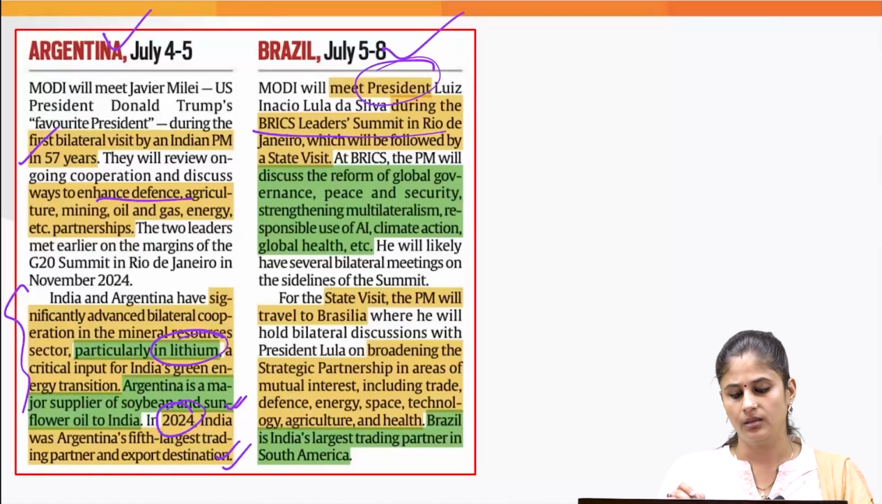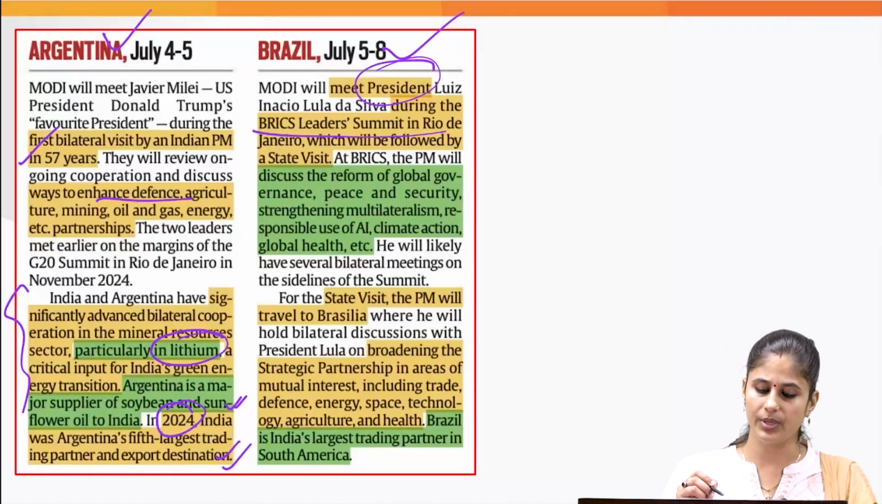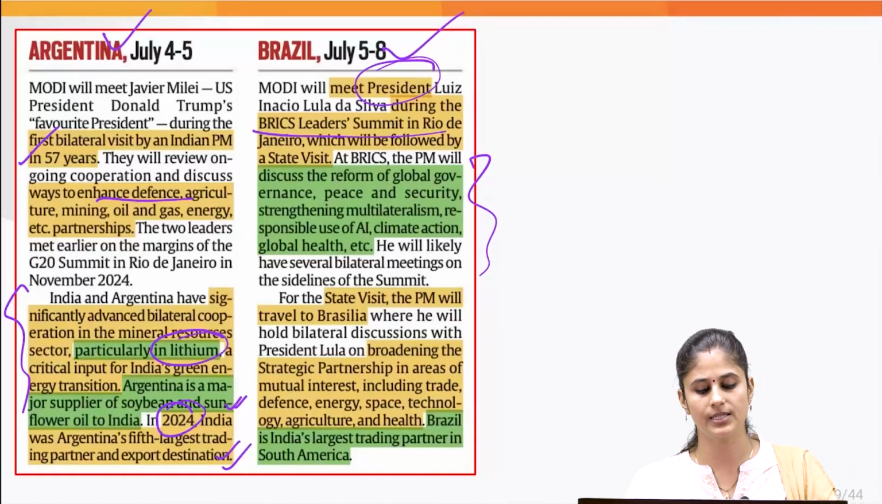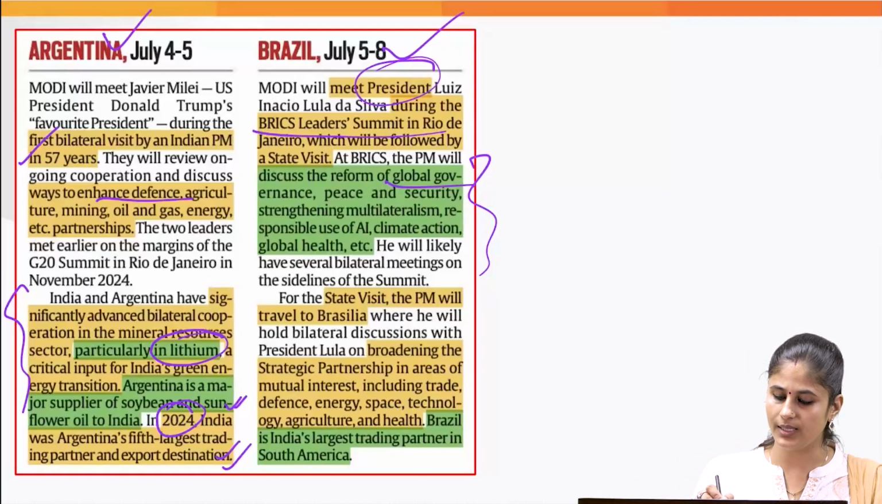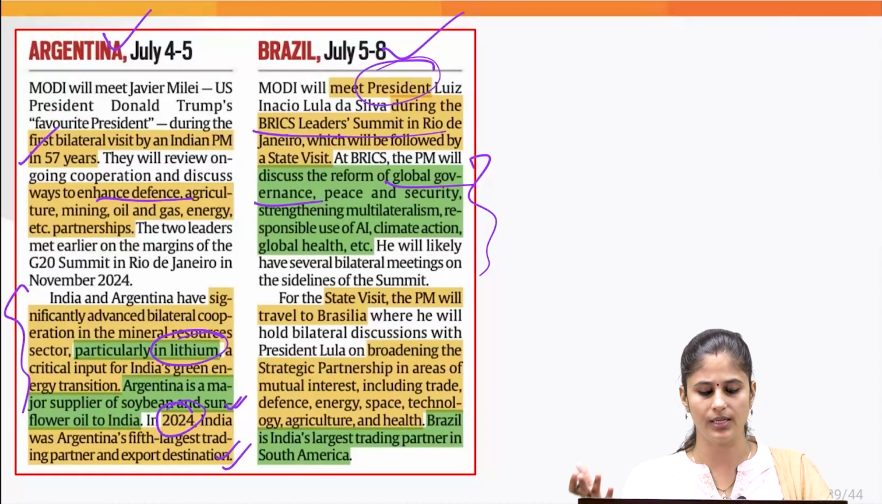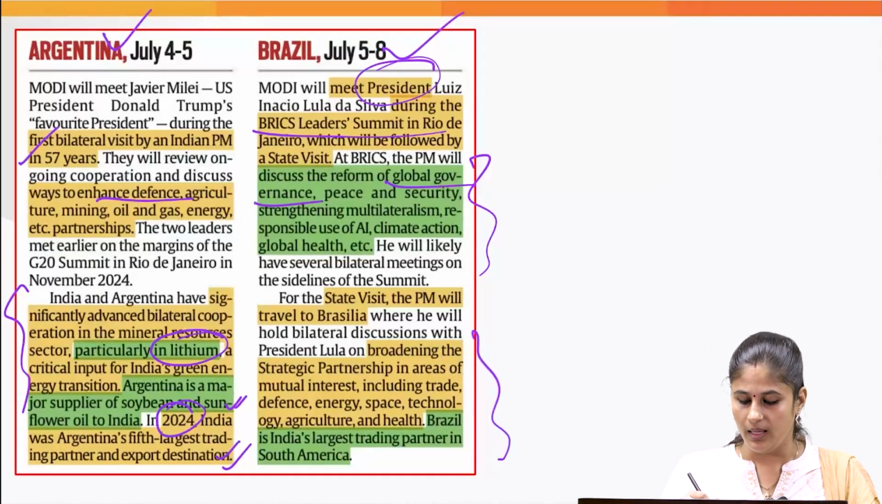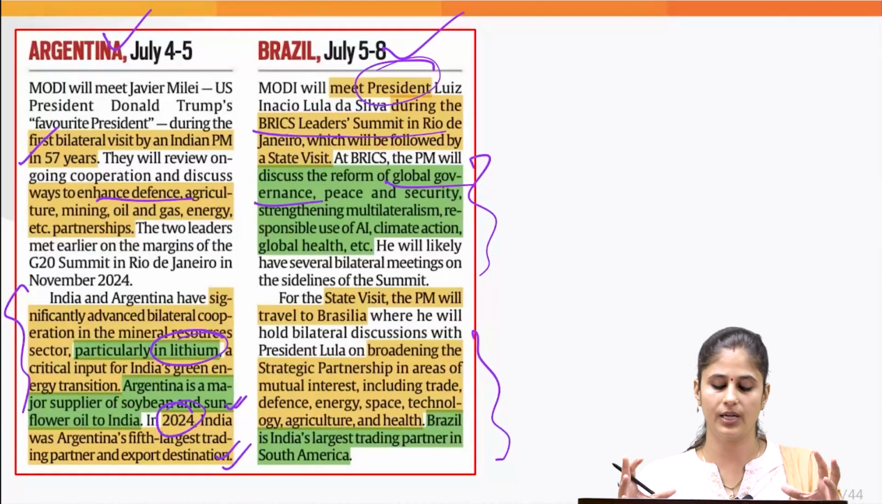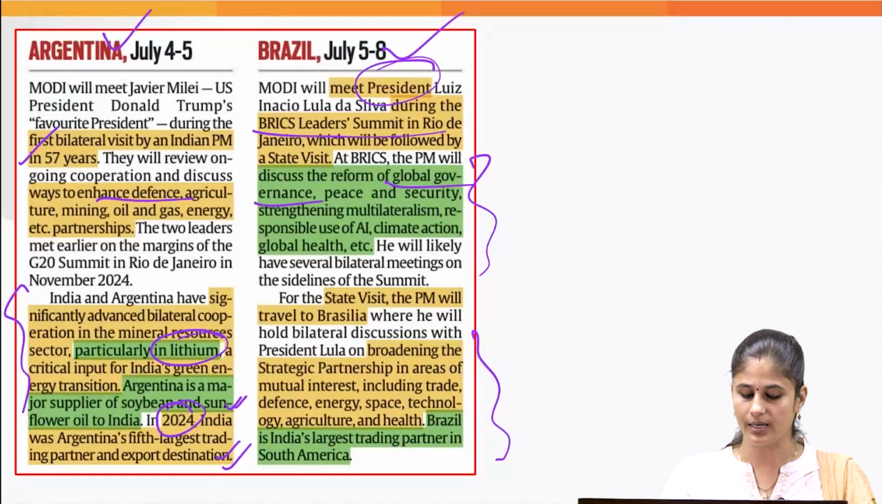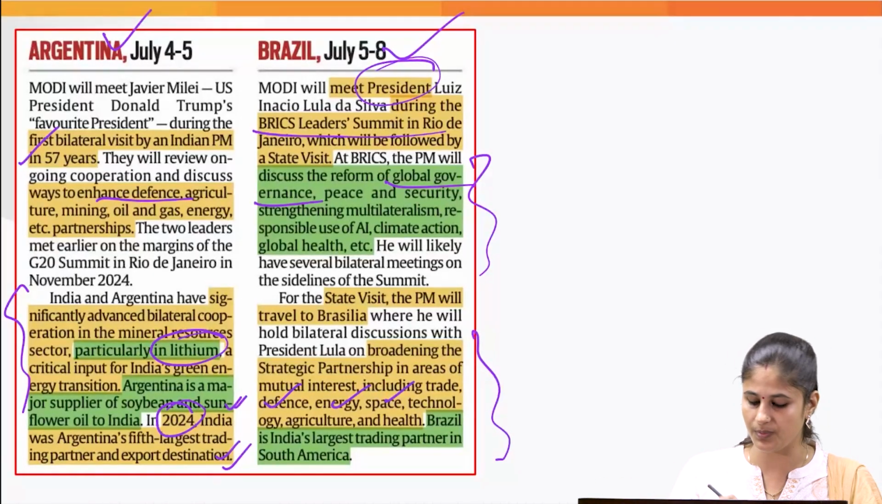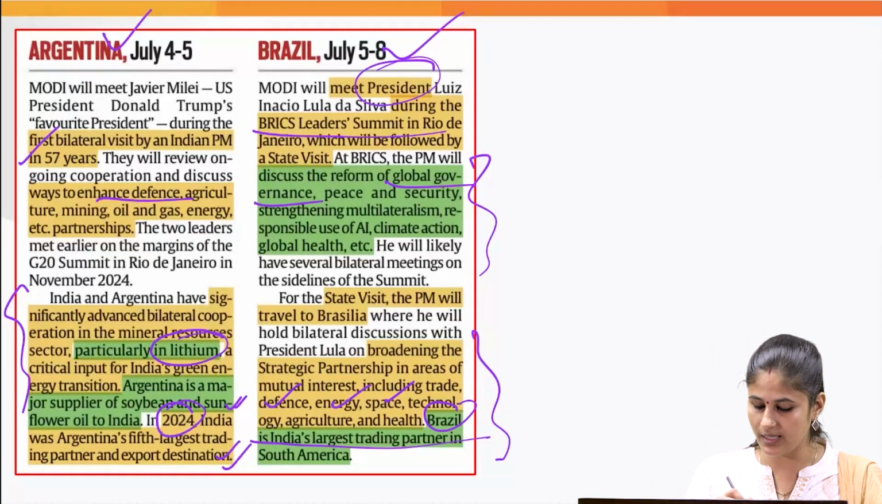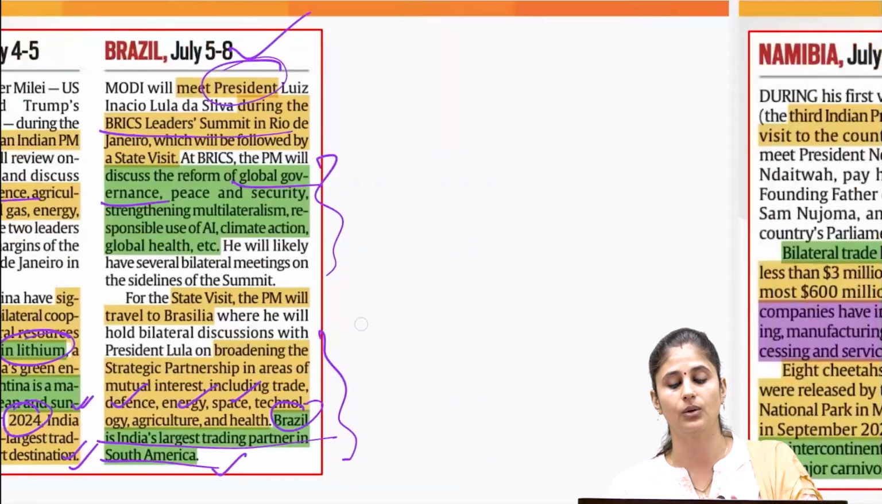And when they would be meeting on the sidelines of the BRICS Leaders' Summit, the two leaders would be discussing what all reforms are needed in global governance, peace, security, and how to promote responsible use of artificial intelligence, etc. And the two countries would figure out how they can further improve their trade relations in areas like defense, energy, space, etc. Brazil is India's largest trading partner if you talk about South America.